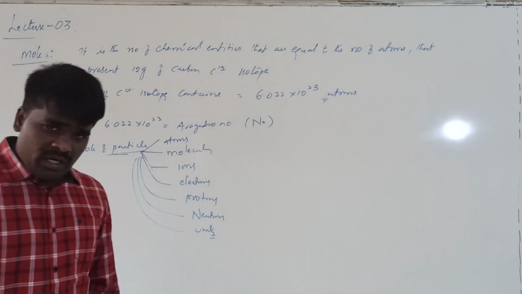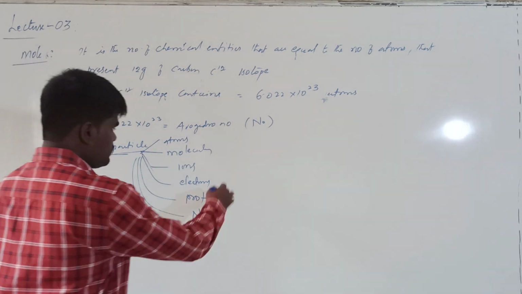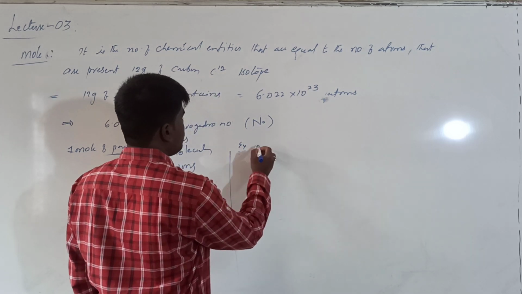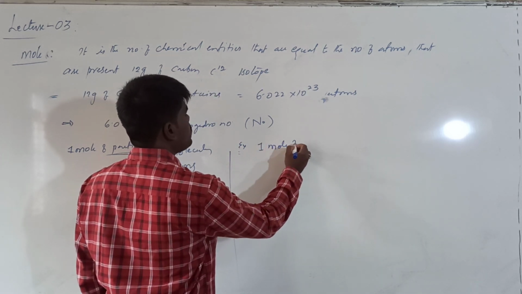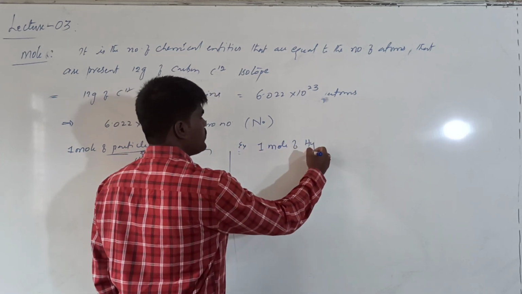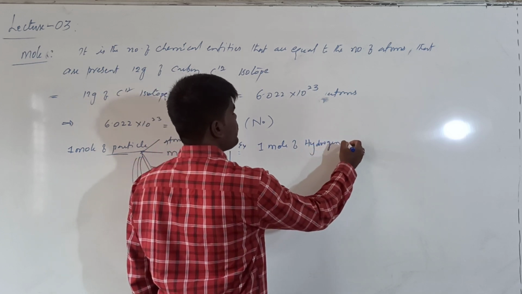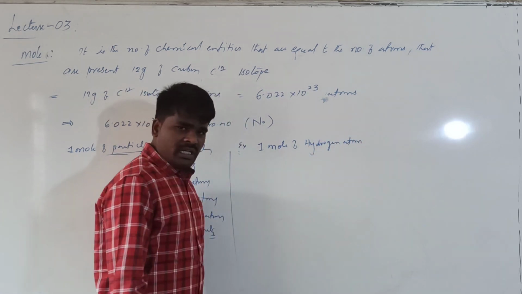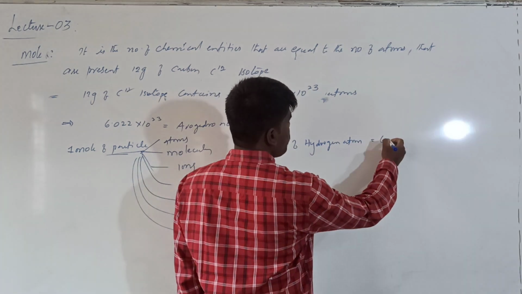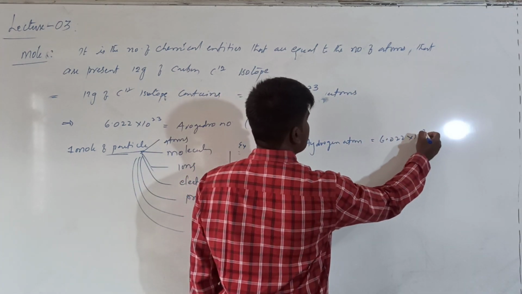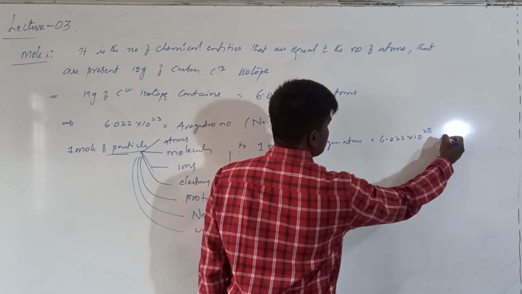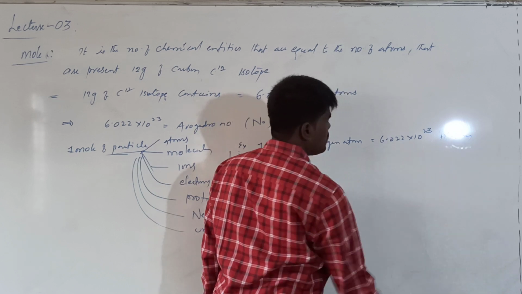If you say 1 mole of atoms, for example 1 mole of hydrogen atoms, what does it mean? It indicates 6.022 × 10^23 hydrogen atoms.